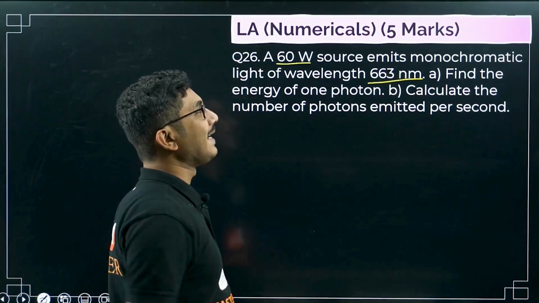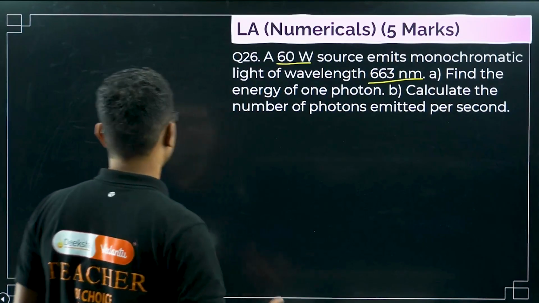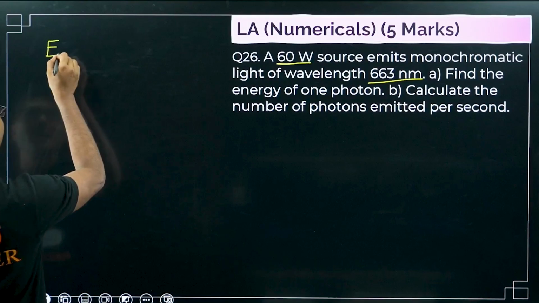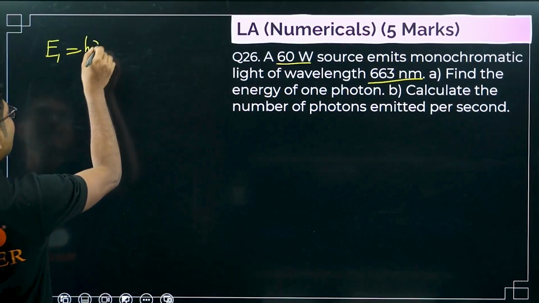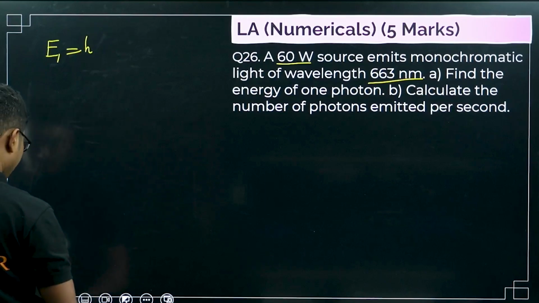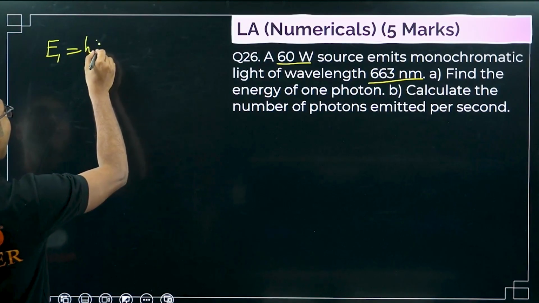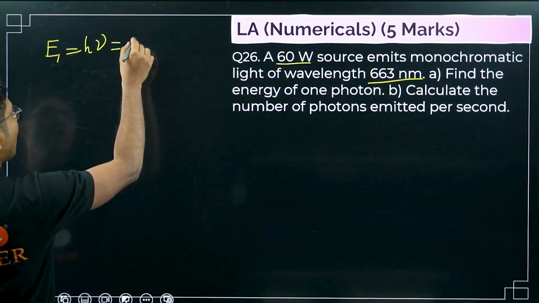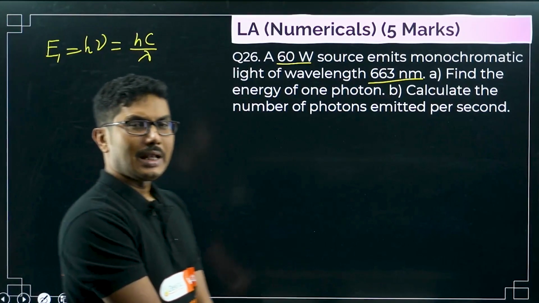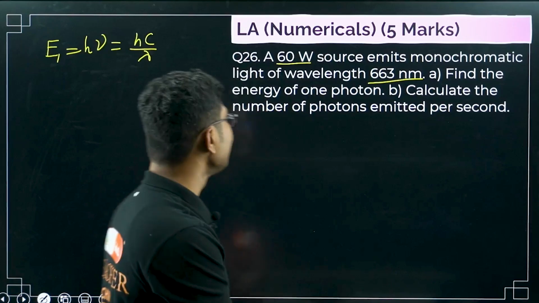Now what is the energy of one single photon? So energy of one single photon, say E1, is basically h nu, right? So h nu is the energy of the photon emitted, one photon. Now what is nu? As I just said in your previous problem, nu is c by lambda. So here we will directly use the values.